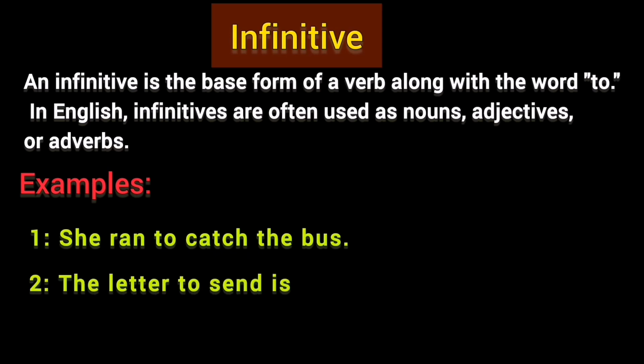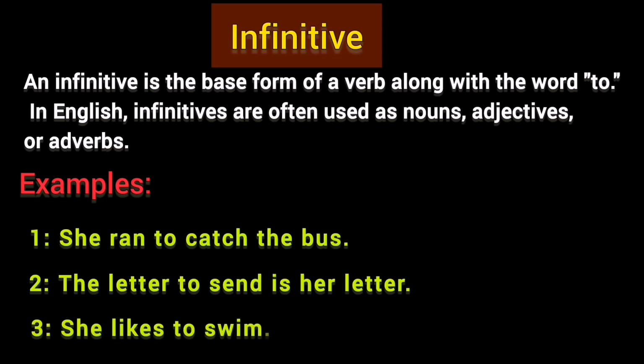The letter to send is her letter. Look at this example. The phrase to send is an infinitive because the base verb is send, and before this base verb to is used. The next important point is this infinitive functions as an adjective here because it modifies the noun letter. She likes to swim.